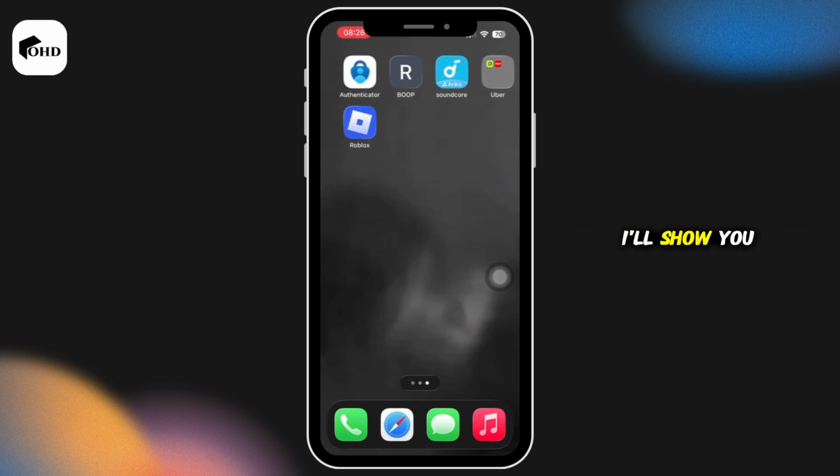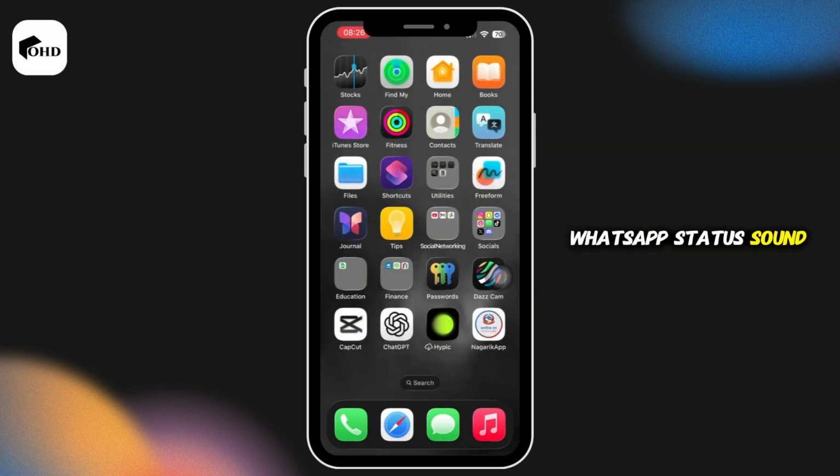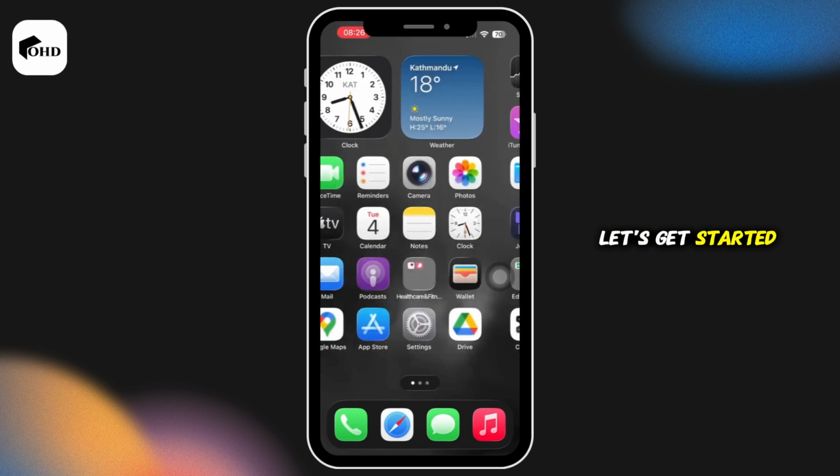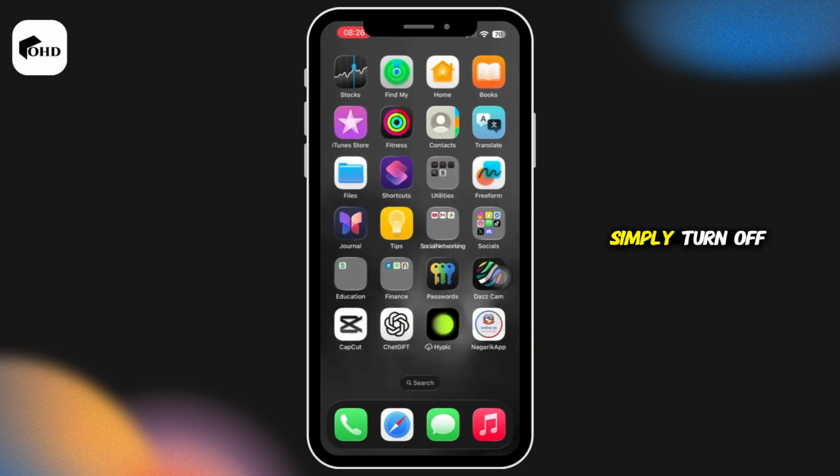In today's video, I'll show you how you can fix WhatsApp status sound not playing on your iPhone, when status plays silently or sound does not come through. Let's get started. So, you have to go ahead and simply turn off the silent mode. If your iPhone is on silent mode, WhatsApp status sound will not play. So, check the switch on the left hand side of your iPhone, and if you see orange, silent mode is on. Flip the switch to turn off the silent mode. And after that, test the status again.